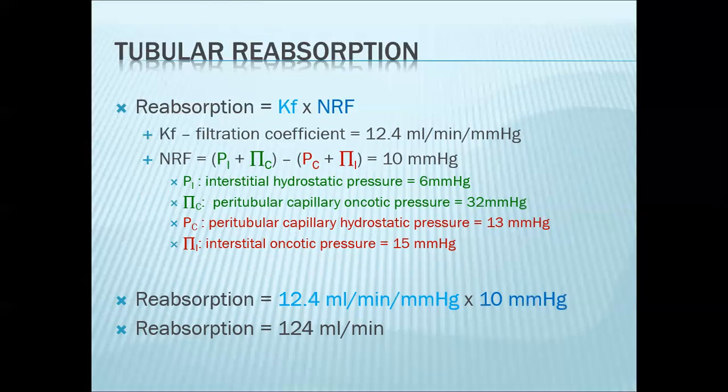millimeters mercury. Now, the filtration coefficient is also affected by the permeability of your barrier. So the filtration coefficient for your reabsorption is said to be around 12.4 ml per minute per millimeter mercury. So plugging in the values, reabsorption now is 124 ml per minute normally. So that's how we get the reabsorption rate.